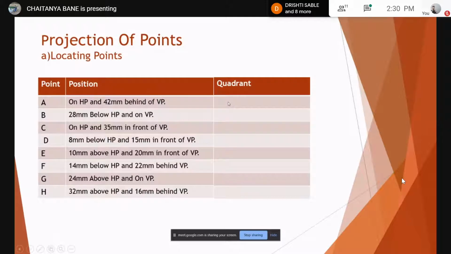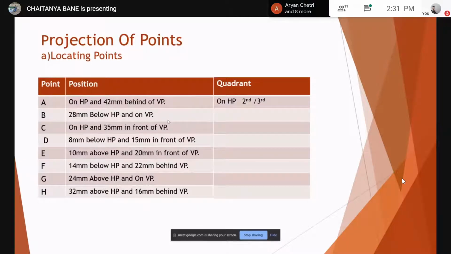Second quadrant. Behind the VP, second quadrant पे तो होगा ही. On HP लिखा है, so it will be on HP. So it might be on second, it might be on third. Correct? Yes. It will lie on the plane, so it isn't exactly in any of the quadrants, but you can deem it as in the third quadrant or the second quadrant, as the plane is part of a quadrant. Right? Everybody get it?